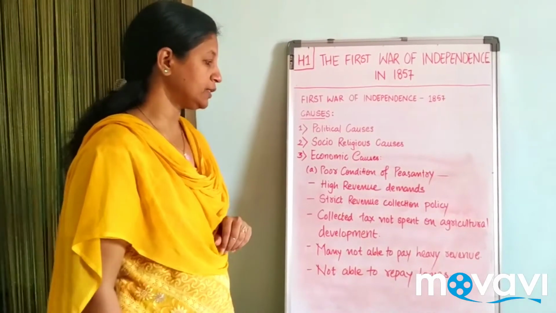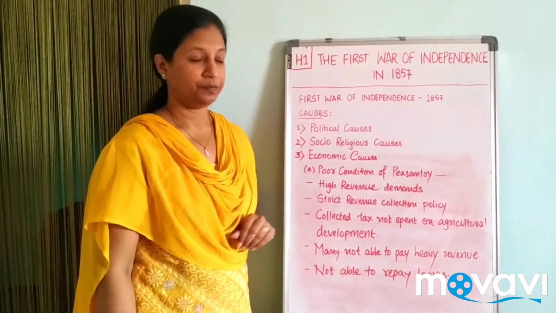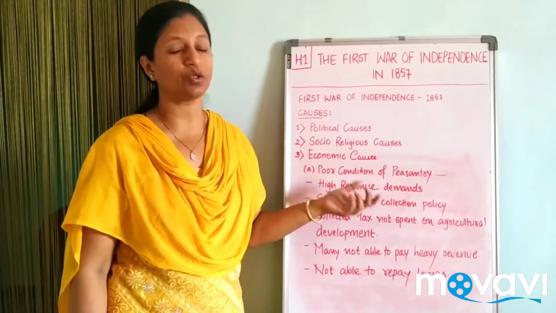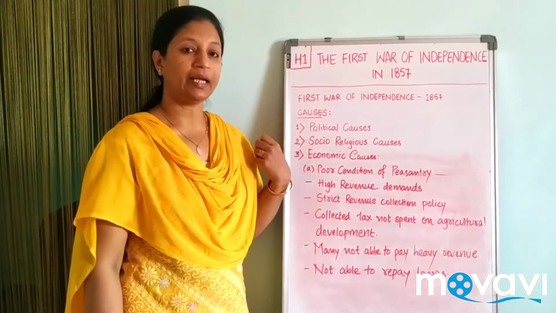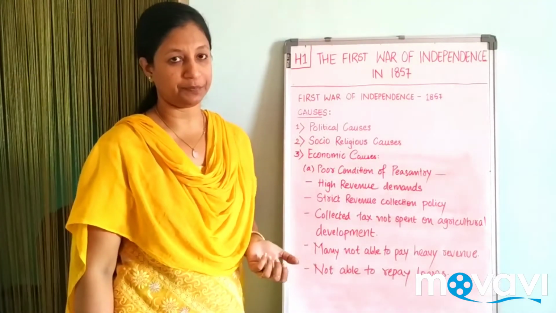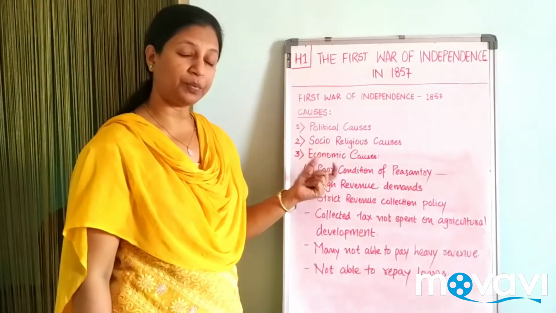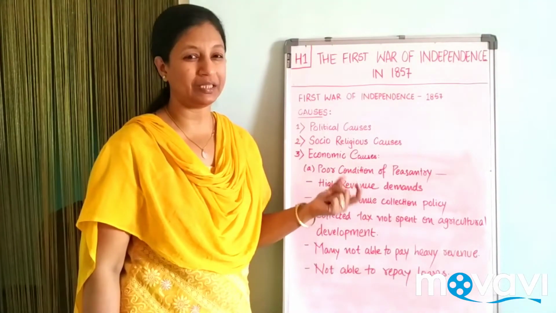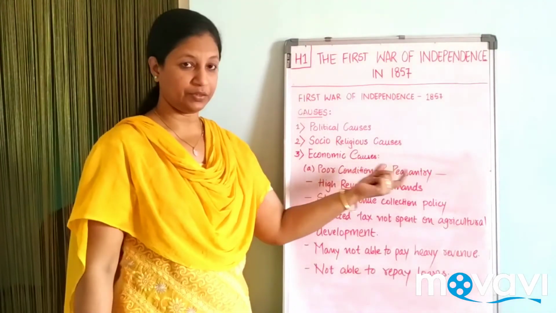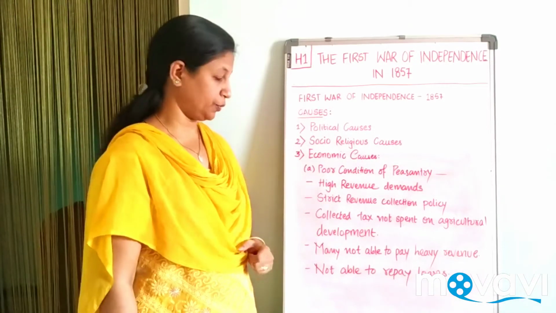The first point is poor conditions of the peasantry. Peasantry means the farm workers or the laborers, like the daily wage laborers. They were earning and having their food. The conditions of those poor people were very pathetic. Now in that we will be looking into some of the points.